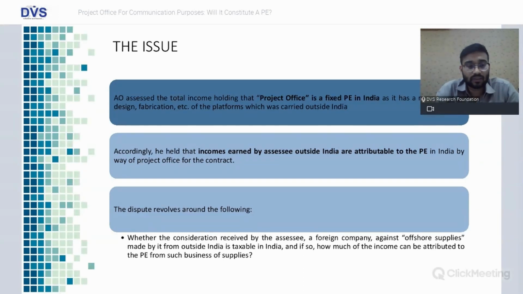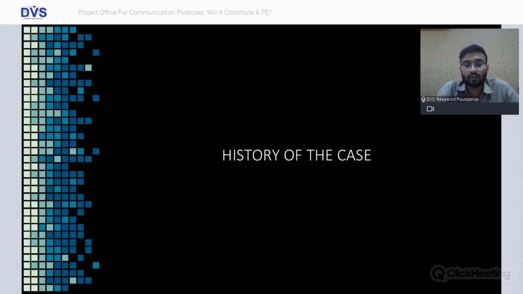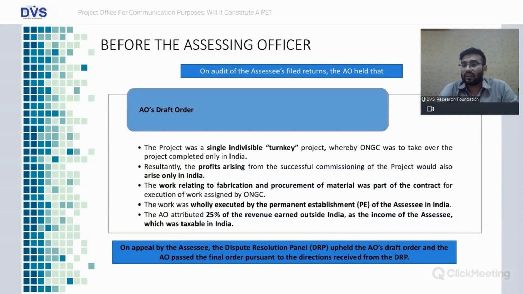So as I said, friends, the dispute revolves around one question: whether the consideration received by the Assessee, which is a foreign company, against offshore supplies made by it from outside India is taxable in India on account of the project office PE being in India. And if yes, how much of the income can be attributed? So we'll see from the assessing officer level what the various contentions were at different levels.